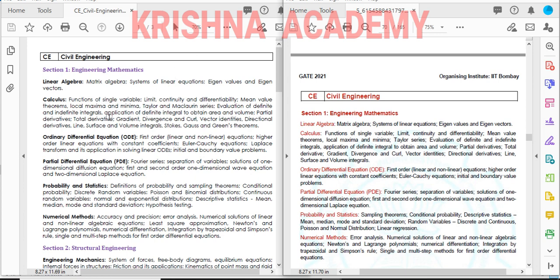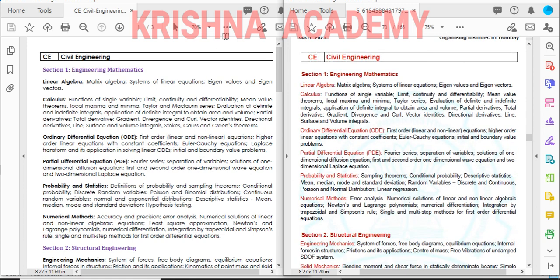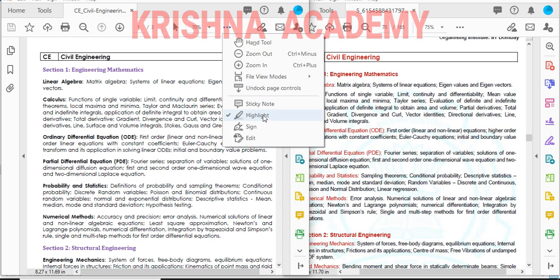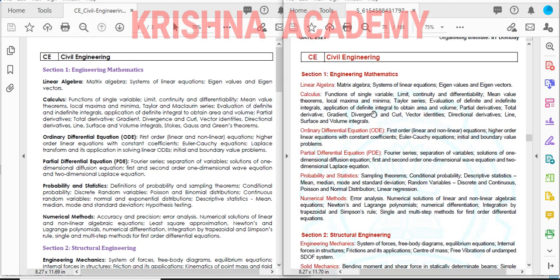You can see that this year in GATE, they have changed the syllabus of every stream, and provided the new syllabus in this PDF. So I can highlight the changes made. If you see here, the linear algebra is the same before and now.